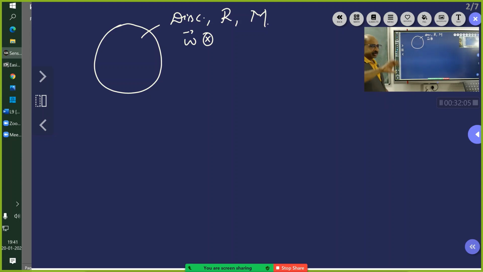It is inside the page. That means the body is rotating in the clockwise direction. Yes. So the rotations are all clear to you. Okay. And of course, there is a center of mass here. This becomes the center of mass. Okay. Now, if I keep it on a surface,